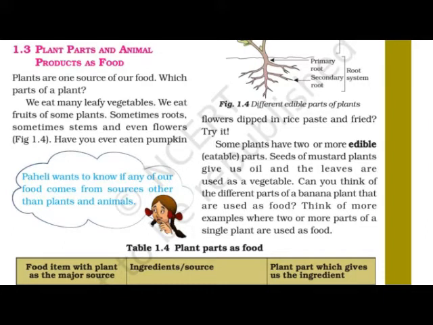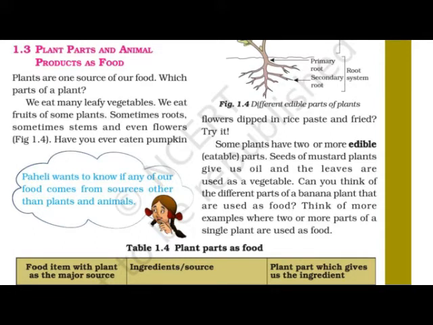And now today we are going to see the next point, 1.3, plant parts and animal products as food. Plant parts and animal products as food means which plant parts are used as food and which animal products are used as food. We are going to discuss it. So now see page number 3, which is on your screen.